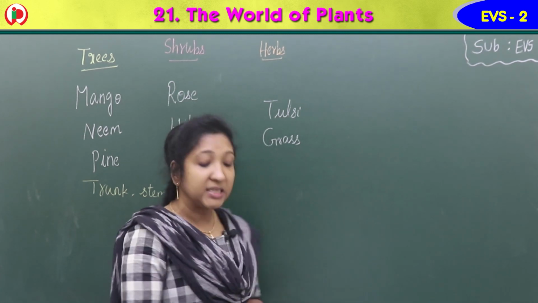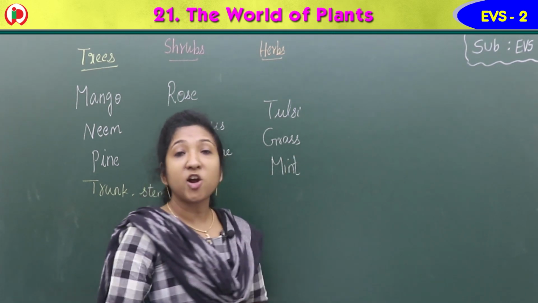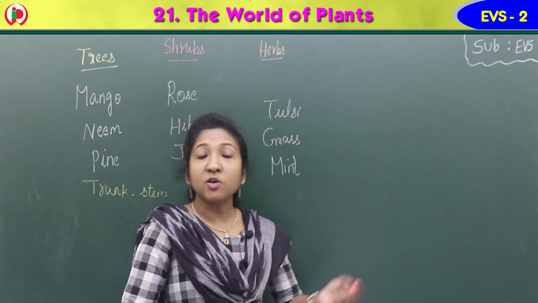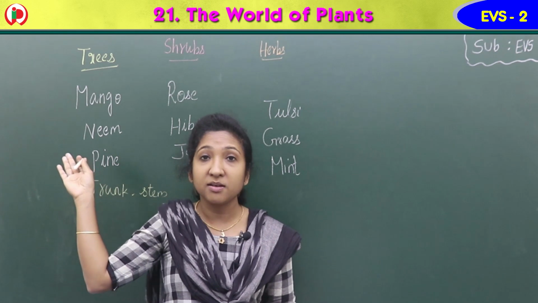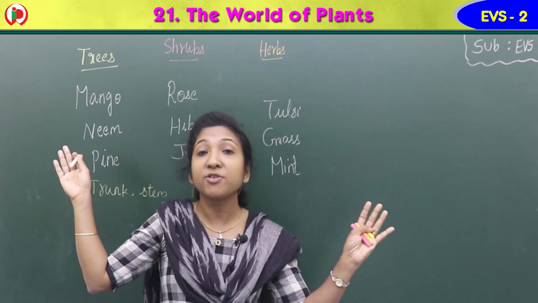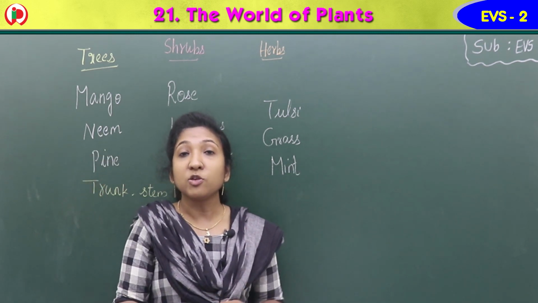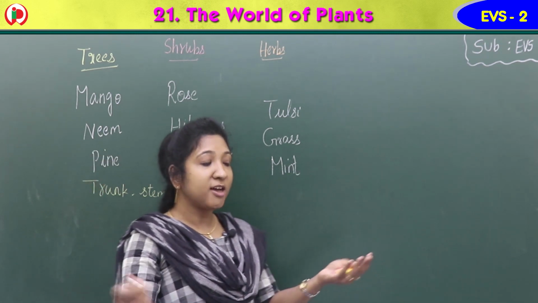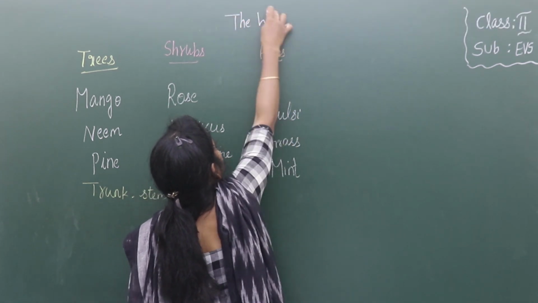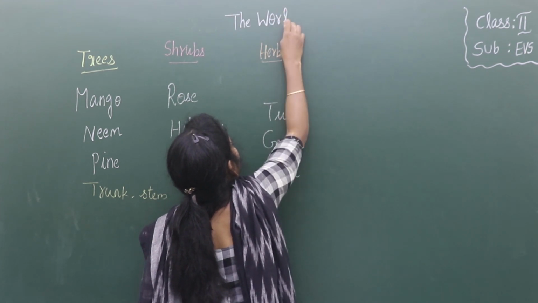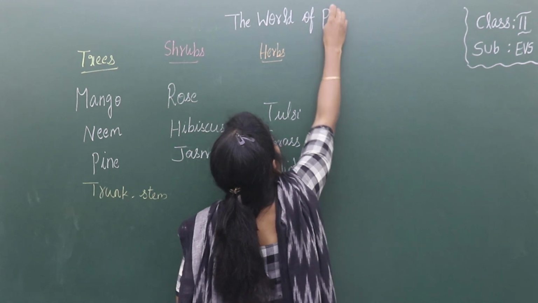So grass, mint plant, you know, mint, they are all herbs we say. So these are all different varieties or different kinds: trees, shrubs, herbs. So today we are going to learn about the world of plants.